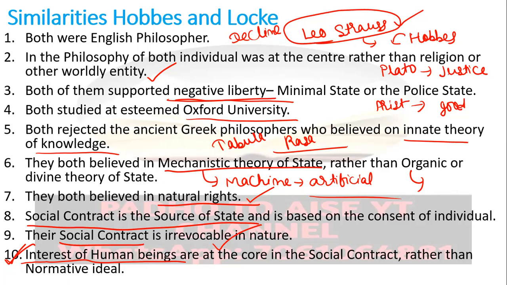So you can see, as Leo Strauss emphasized on this point, that Hobbes and all the later thinkers, they all gave their theory on the empirical aspect, on the empirical ideal, which is guided by the self-interest of an individual. On the other hand, the theories before Machiavelli or before Hobbes were based on the normative ideal. They had a rock foundation. So this is the point to note down.